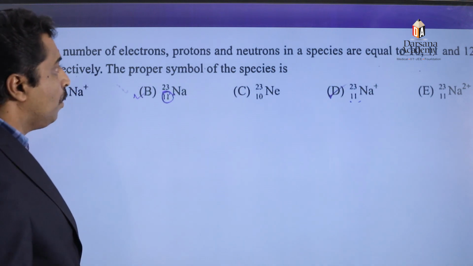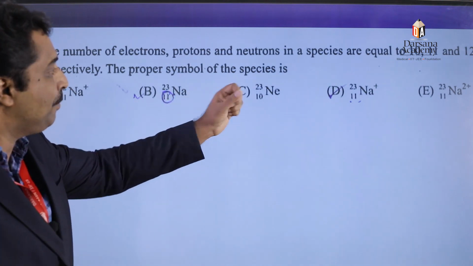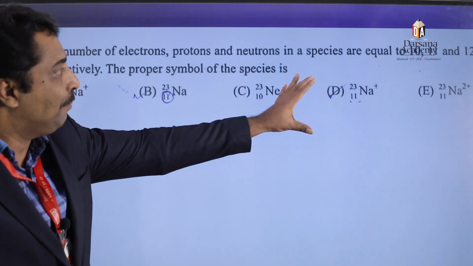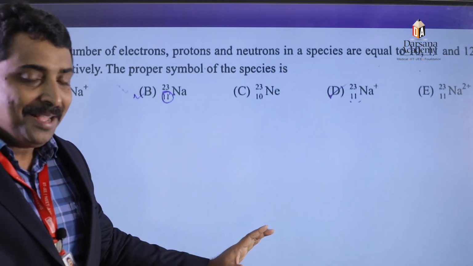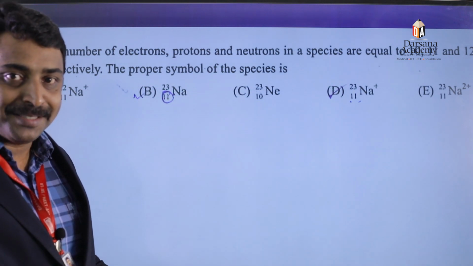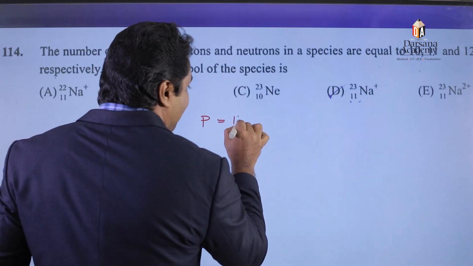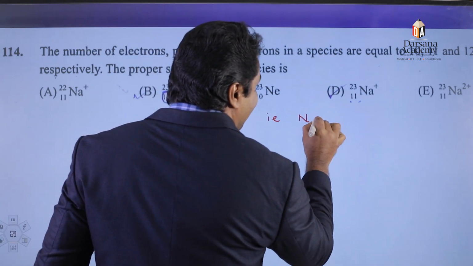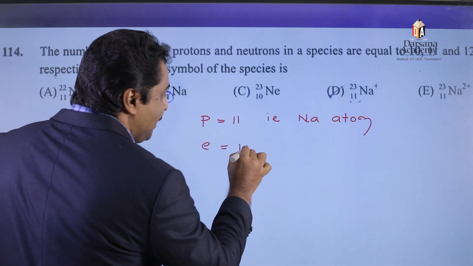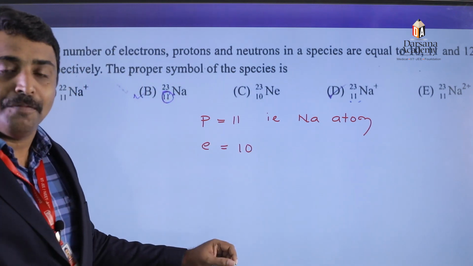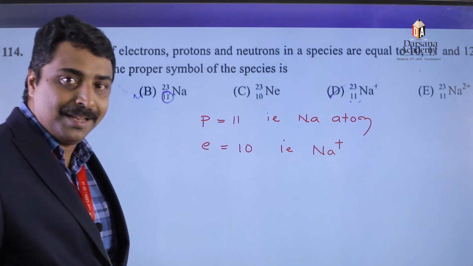The number of electrons, protons and neutrons in a species are equal to 10, 11, 12. Then find out the proper symbol of the species. Number of proton is equal to 11 means atomic number is equal to 11. Atomic number 11 means the element is sodium. Therefore, if number of proton is equal to 11 it indicates sodium atom. Am I right? Again, the number of electron is equal to 10 means there is a deficiency of 1 electron. Therefore, it is a Na plus ion, sodium ion, deficiency of 1 electron.